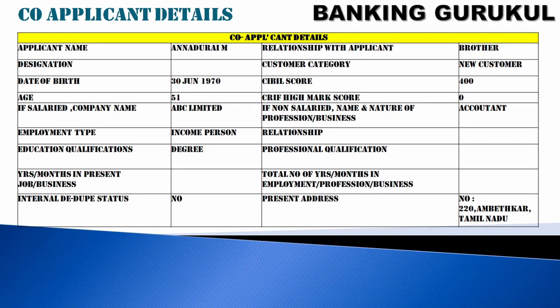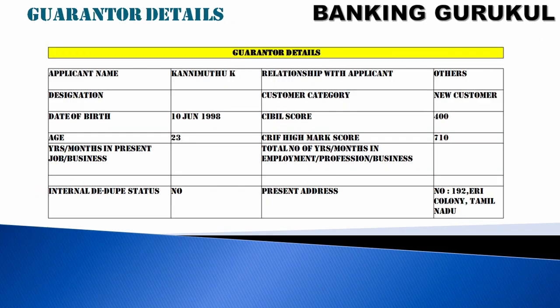Co-applicant details. If the loan is sanctioned to more than one person, meaning the applicant and co-applicant both have applied for this housing loan, then we'll get the co-applicant details also: the co-applicant name, relation with the applicant, category, date of birth, CIBIL score, HIMARK score, his job, where he is working, designation, income, qualification, and present address. Everything will be available in co-applicant details.